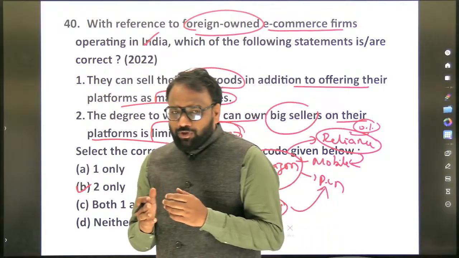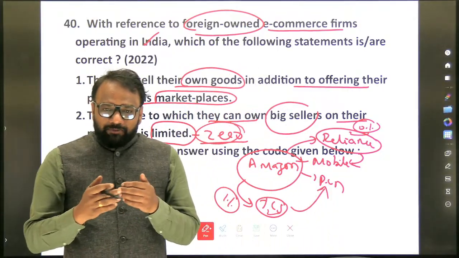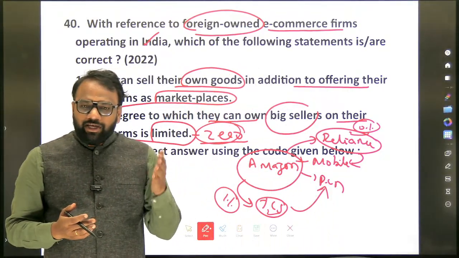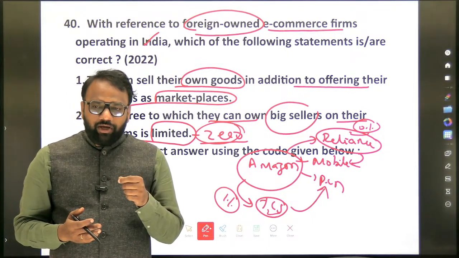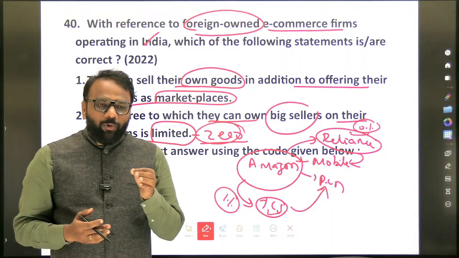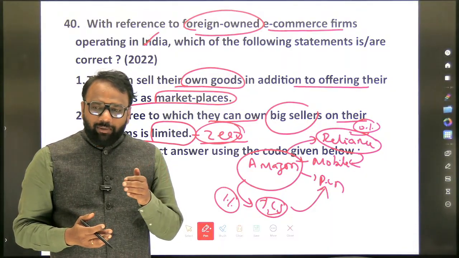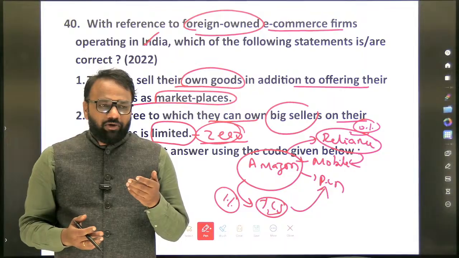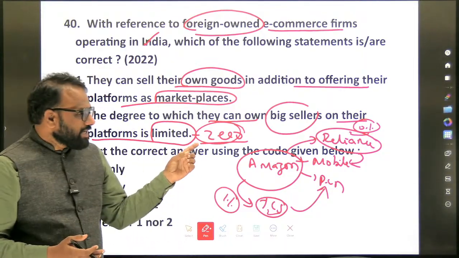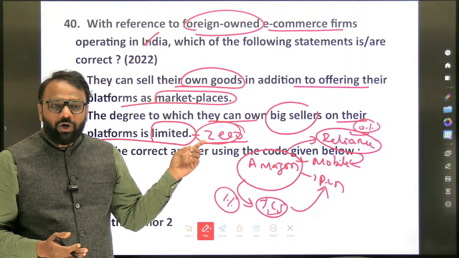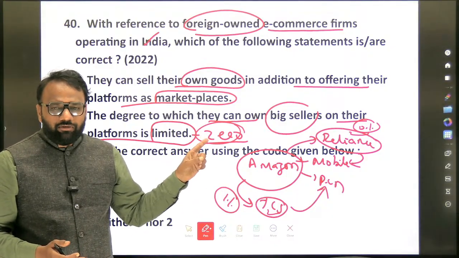But here, we should not focus only on the question. What are the various aspects that we focused on here? One is FDI allowed. What is the extent of FDI allowed? And when FDI is allowed, and a foreigner owns an e-commerce firm in India, what kind of model is allowed? That information is equally important, and this was a recent change introduced probably in 2022 or 23. So very important.